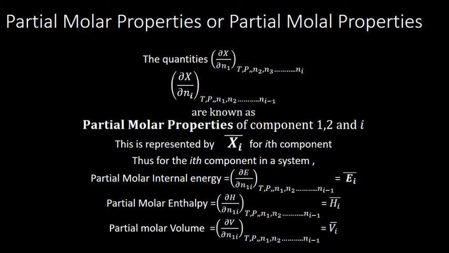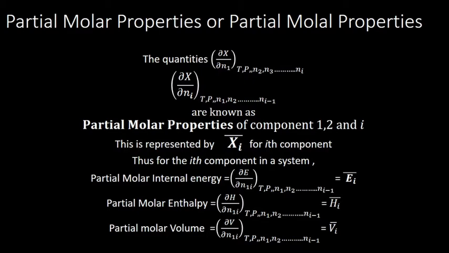If we have differentiated by n1, it is of component 1. Dou n2 means it is of component 2. Ni means the ith component, and we represent it as Xi bar for the ith component. For the first component X1 bar, second component X2 bar.